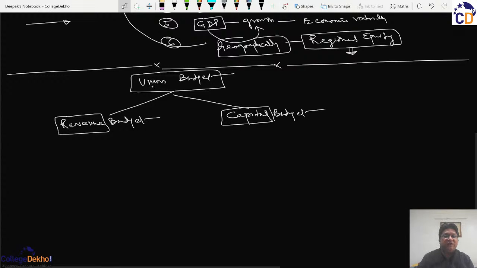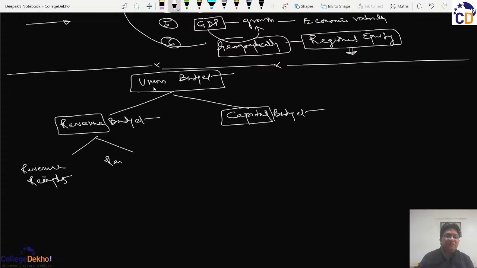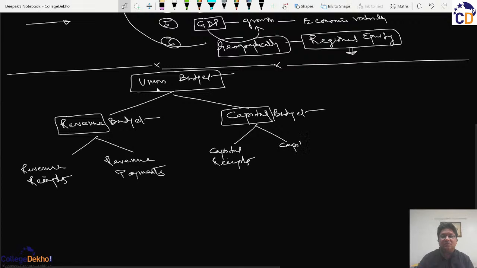So this revenue budget is the match of revenue receipts and revenue payments. Similarly, this capital budget is the summary of capital receipts and capital payments.